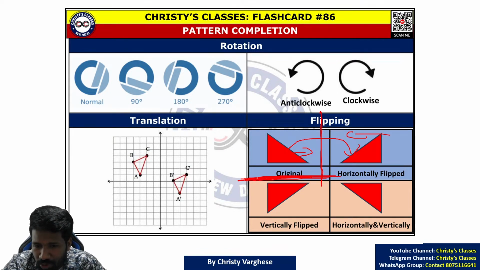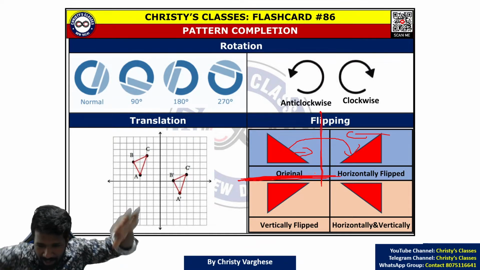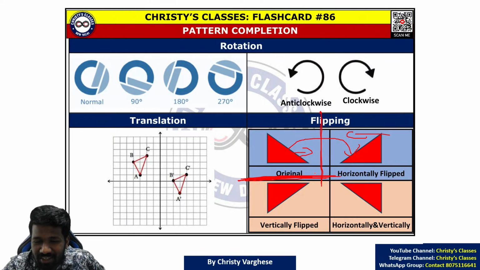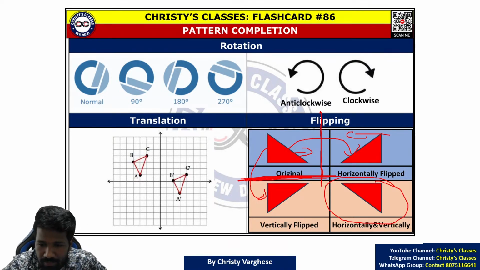A mirror is kept on the floor and you are looking into that mirror, or you are flying and looking into the mirror. Then vertical flipping will happen. Now vertical flipping: top will become bottom, bottom will become top. So that is vertical flipping. Now the combination of vertical and horizontal flipping also can happen like this. Horizontal and vertical flipping. So that is flipping.